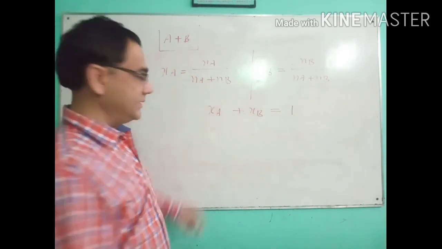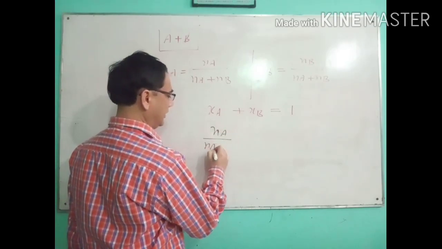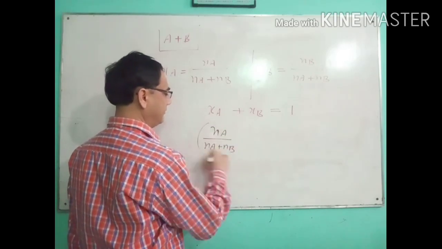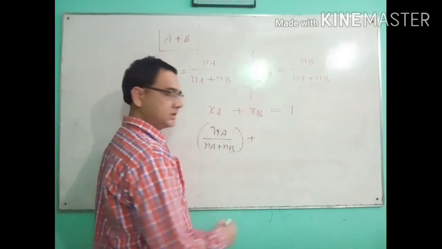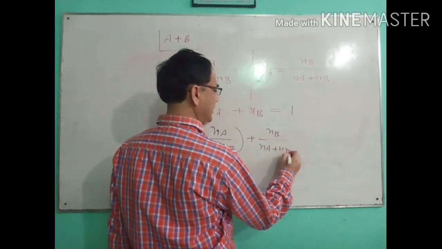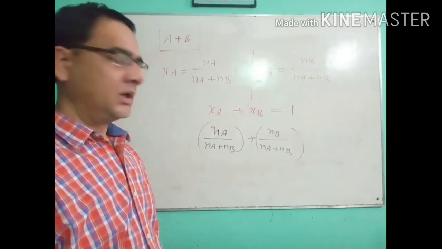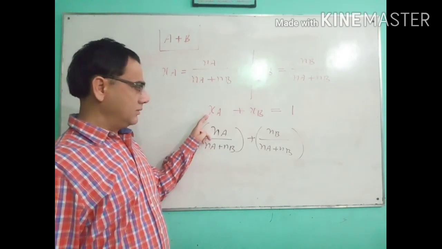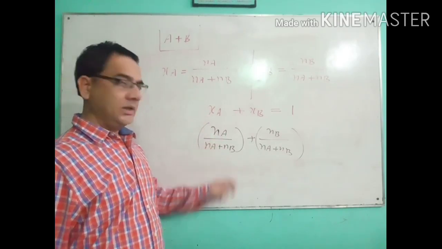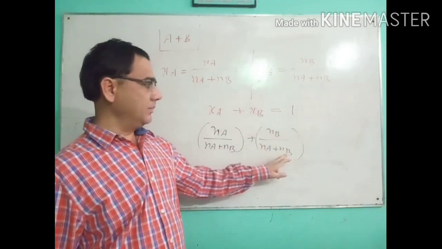Then what is the value of XA? XA is equal to NA upon NA plus NB, and XB is equal to NB upon NA plus NB.